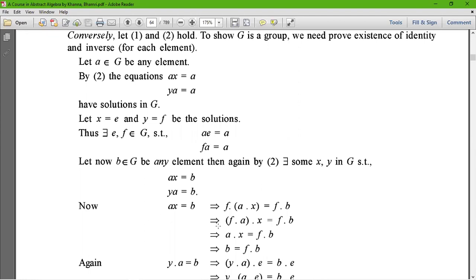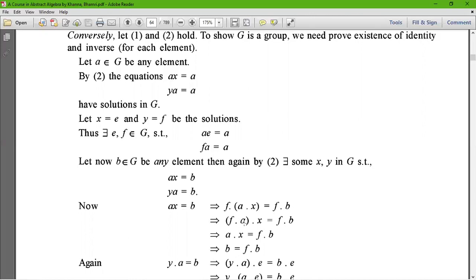Taking ax = b, and since fa = a, we get f(ax) = f·b.